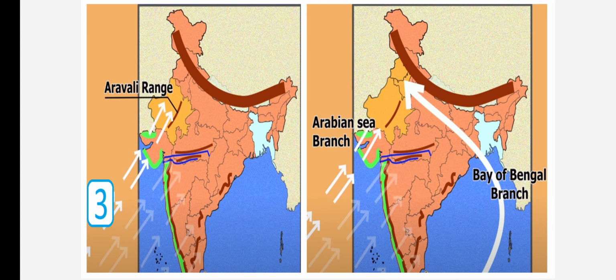Let's go. As we have understood the first and second parts of the Arabian Sea branch, the third part strikes the coast of Saurashtra and then Kutch. It passes over western Rajasthan along the Aravalli range. It gives scanty rainfall in these regions because the Aravalli range lies parallel to the southwest monsoons. The Arabian Sea branch joins the Bay of Bengal branch in Punjab and Haryana and gives rainfall to the western Himalayas.